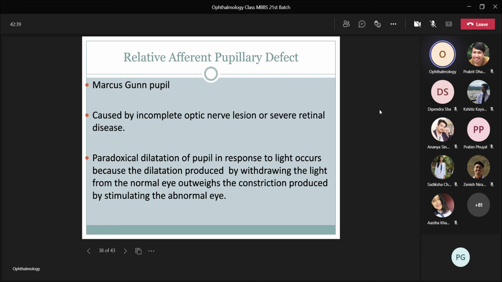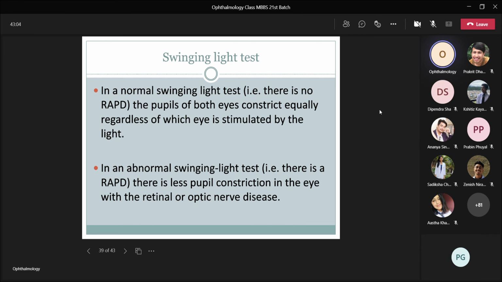What happens here is paradoxical dilatation of the pupil in response to light, because the dilatation produced by withdrawing the light from the normal eye outweighs the constriction produced by stimulating the abnormal eye. So when we focus the light on the pupil, we see that the pupil keeps on dilating. And this is tested by the swinging light test.